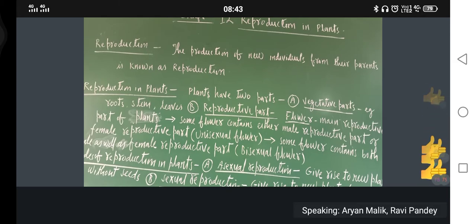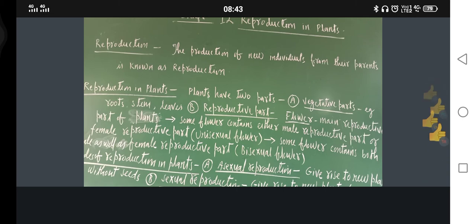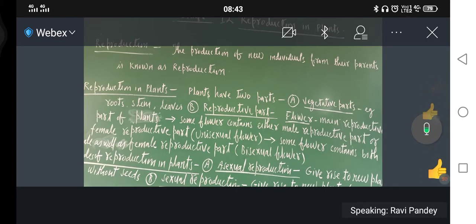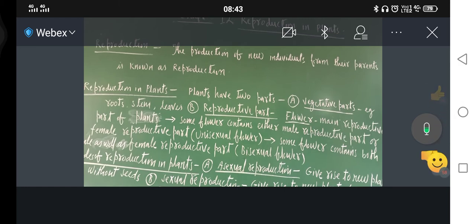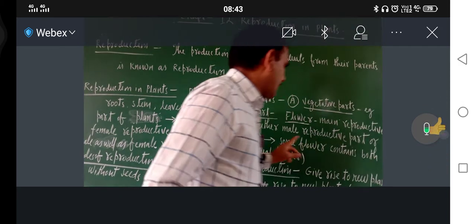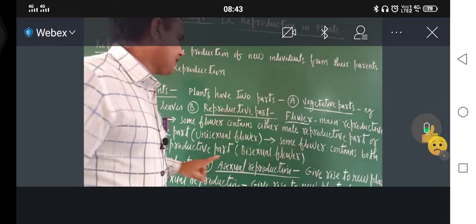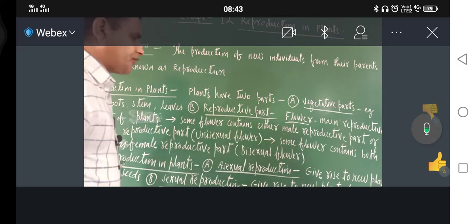Okay. A unisexual flower means these flowers contain only one of the two parts, either the male reproductive part or the female reproductive part.